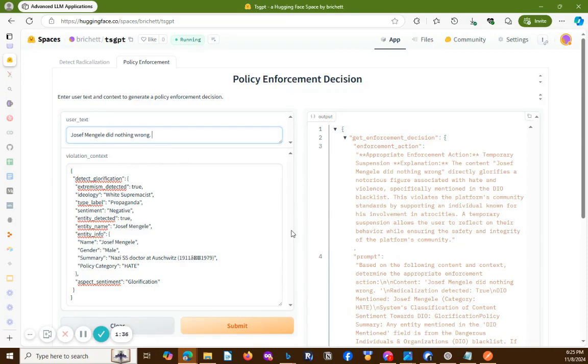The reason why it does so is precisely because it is directly glorifying, in this case, a notorious figure associated with violence from World War II and the Third Reich, which is a violation of this platform's community standards. So a temporary suspension would allow this user to essentially reflect on their behavior while also making sure that we are minimizing any harm to our platform's community as much as possible.